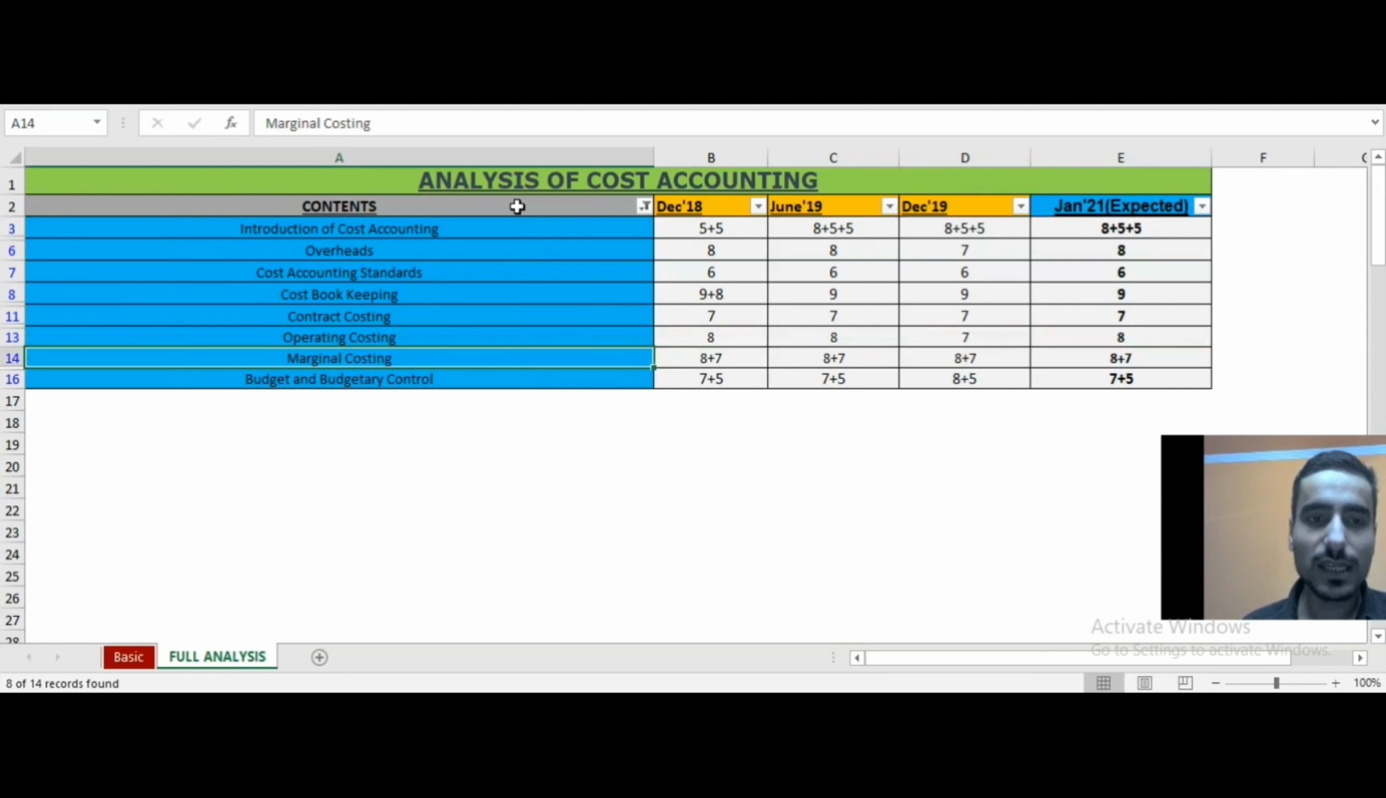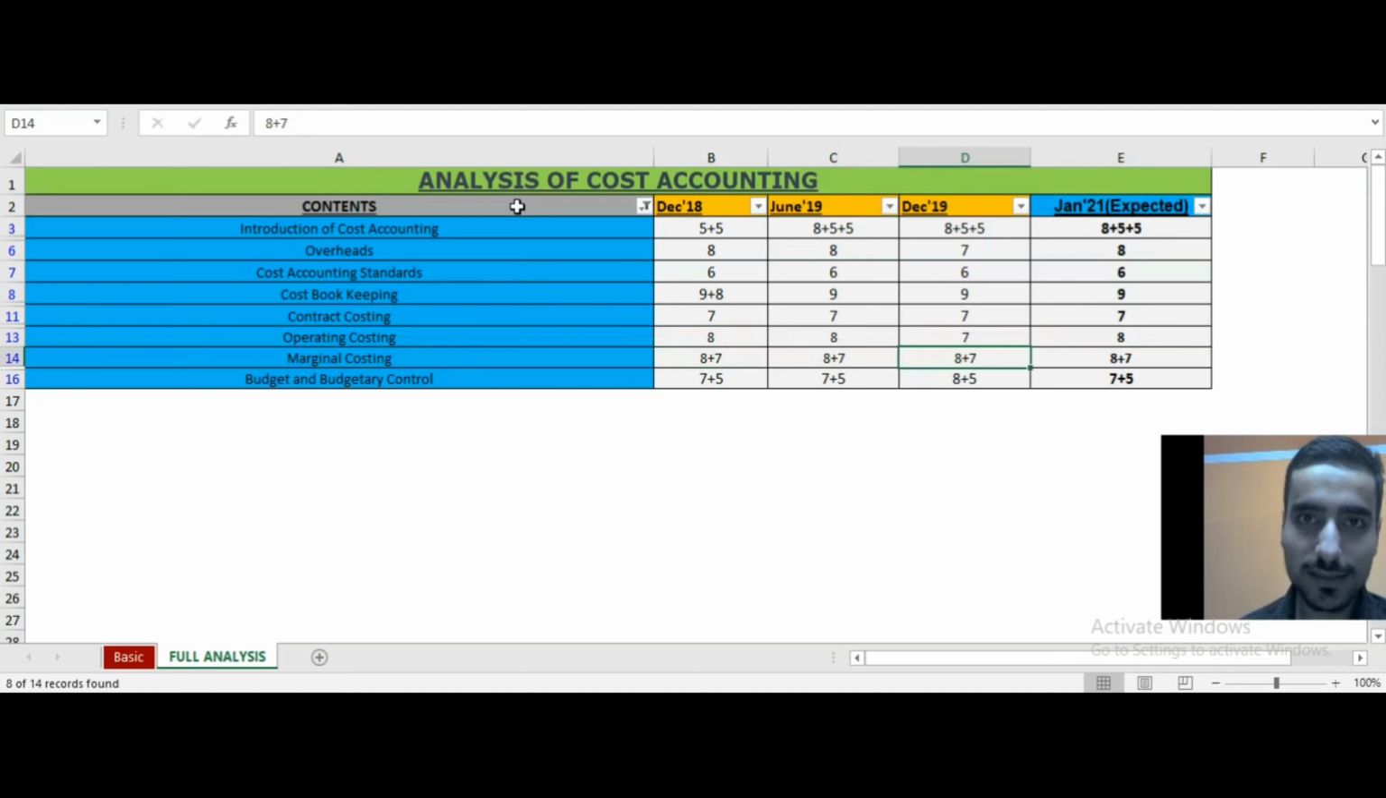Coming to marginal costing, yes, it takes some time. It's an easy topic, but it will take some time to do, and it's a little bit lengthy. And it covers 15 marks. So it's very important as well. So you should prepare it nicely.